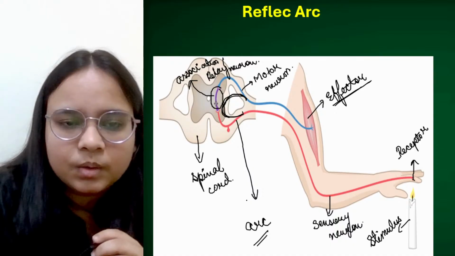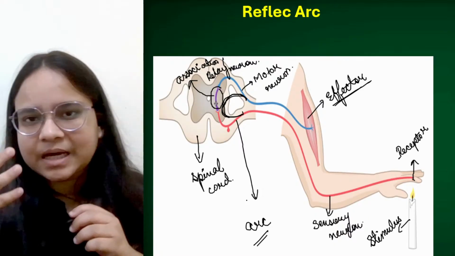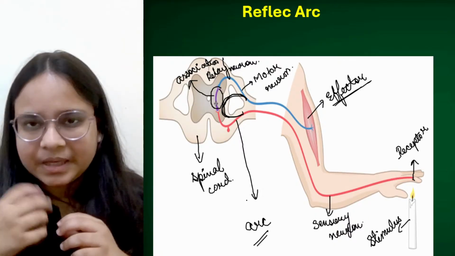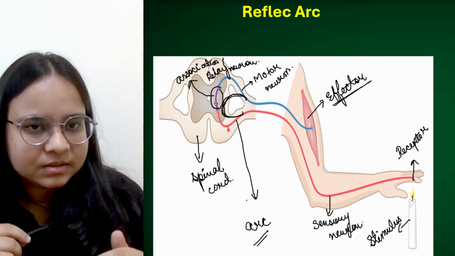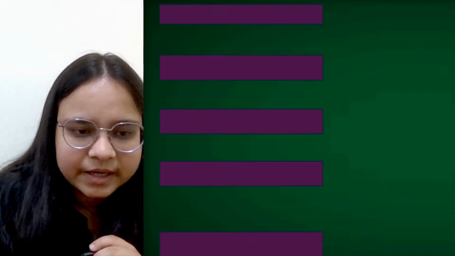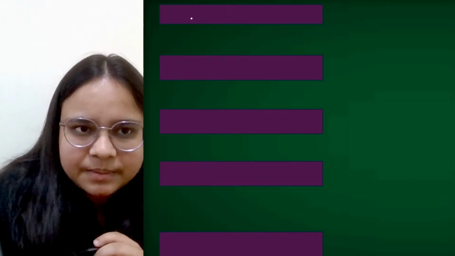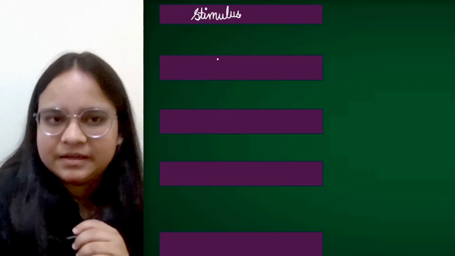Fine. Now whenever we explain the reflex arc, अगर reflex arc define करने आ गया exam में, we are going to define it in the form of a flow chart. So flow chart की form में if I try to define it, सबसे पहला क्या आया, स्टिमुलस आया. स्टिमुलस क्या था हमारे प्रीवियस इमेज में, that was a candle.